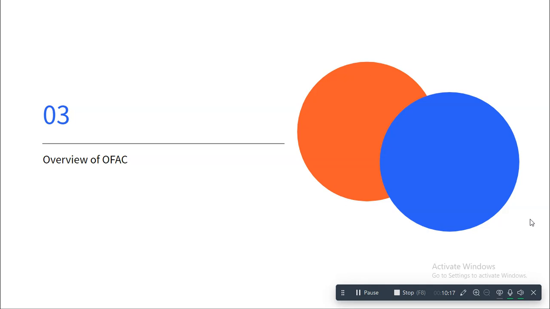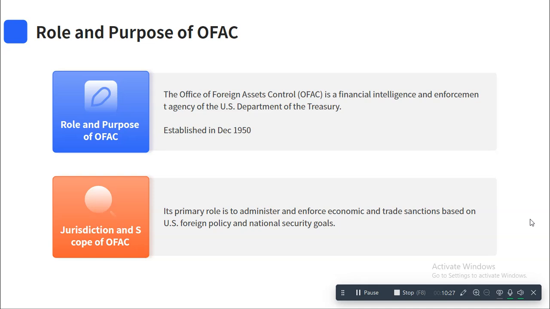Now we have another important administrative office, the OFAC, or Office of Foreign Assets Control. So what does OFAC do, or what is OFAC?